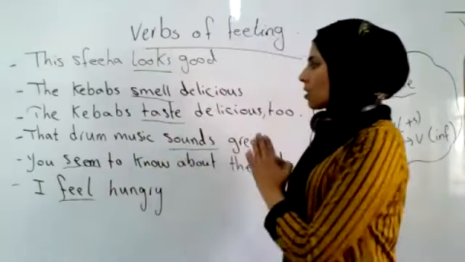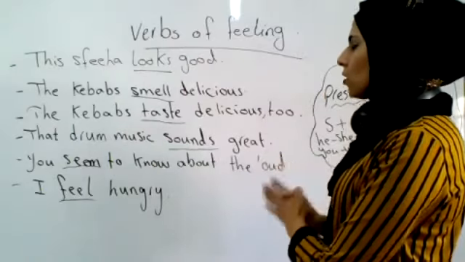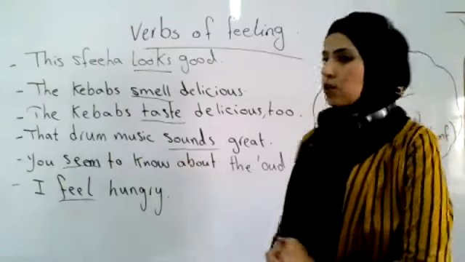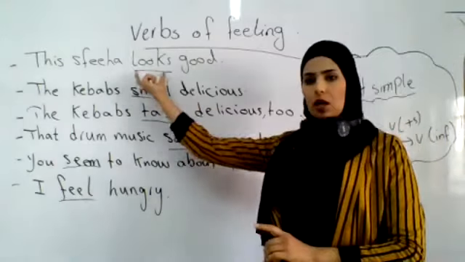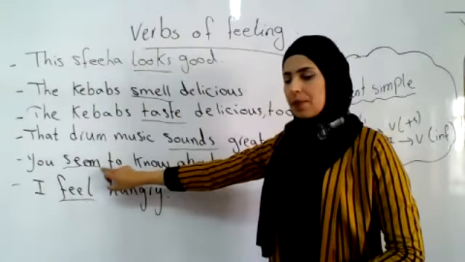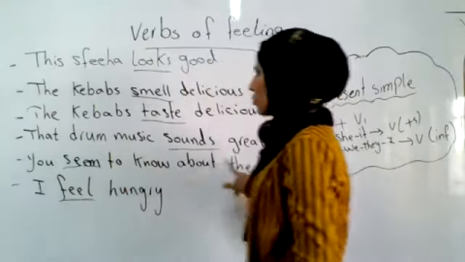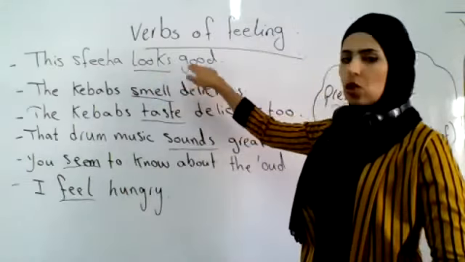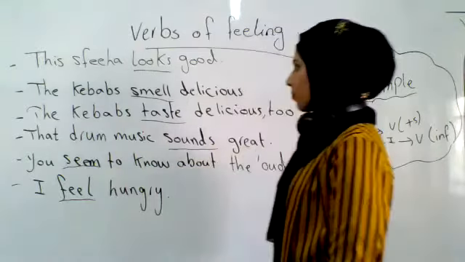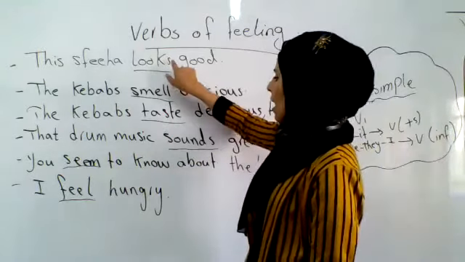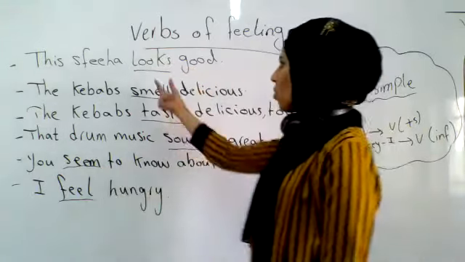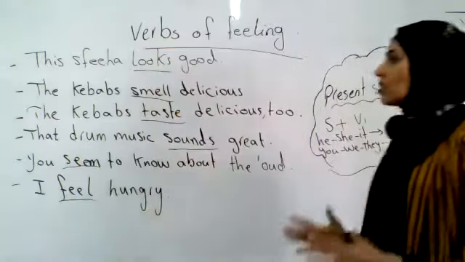Look at the examples which I have written on the board from your book. Number 1, this page looks good. We are using the verb look here. So look is exactly like seem. You seem to know about the oud. This page looks good. So look and seem have mostly the same meaning. We use them with s in this example and with the infinitive in this example, because it depends on the subject.